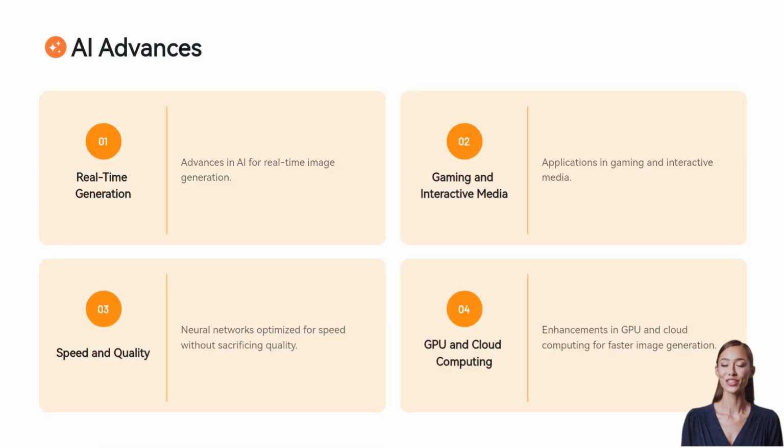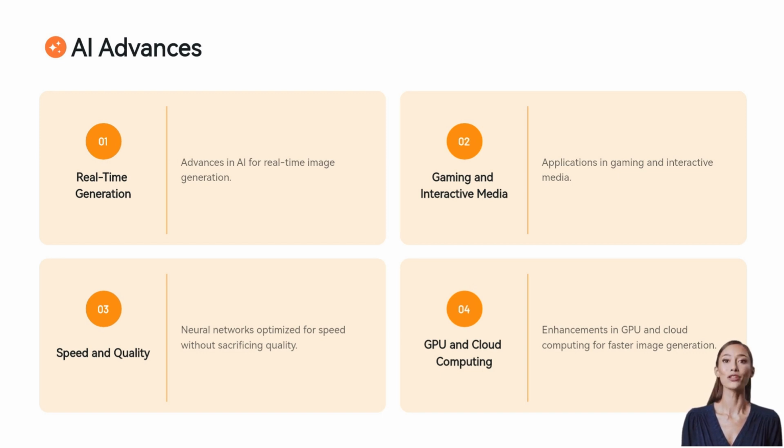Real-time image generation is a growing area of interest, particularly in fields like gaming, VR/AR, and interactive media, where users expect near-instantaneous responses to their inputs. AI models have been optimized for speed to generate high-quality images in real time. One of the significant challenges in this area is balancing speed and quality.